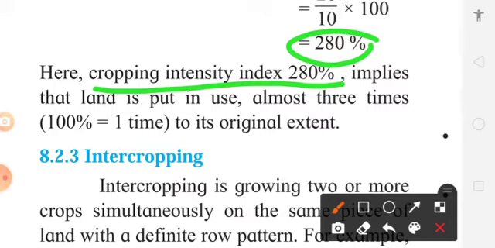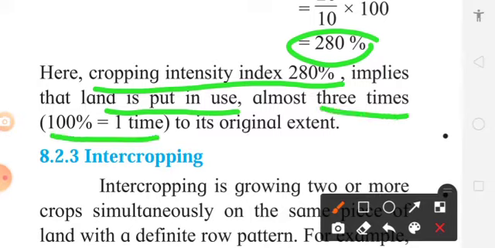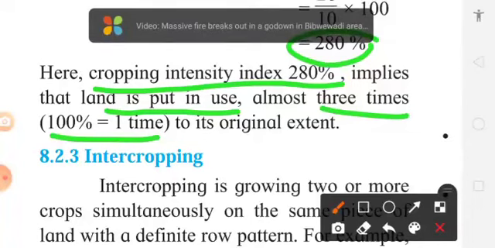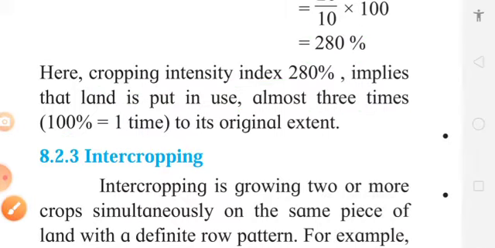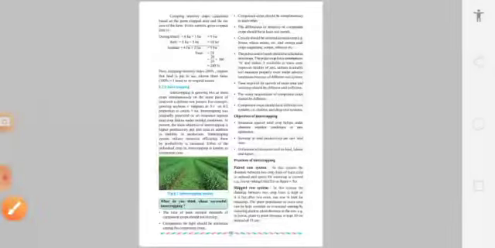That the land is put in use almost 3 times. One time means 100%. Suppose only one crop in Kharif is taken, that is 100%. If Kharif and Rabi, then it becomes 200%. If Kharif, Rabi and summer, it becomes 300%, like that. So this is about cropping intensity index.